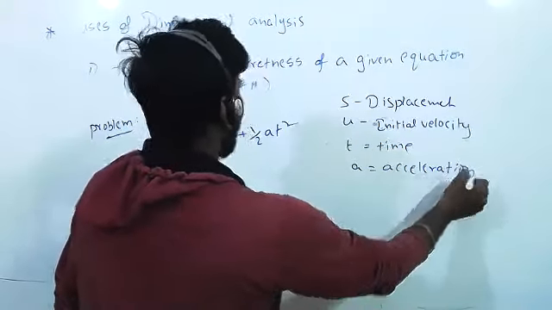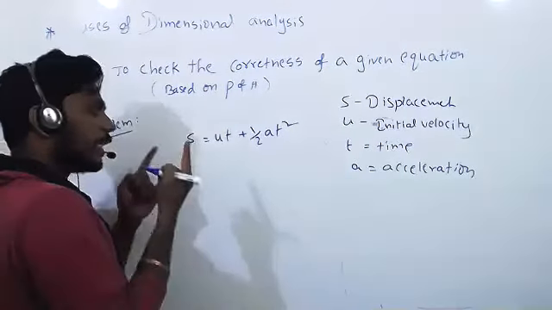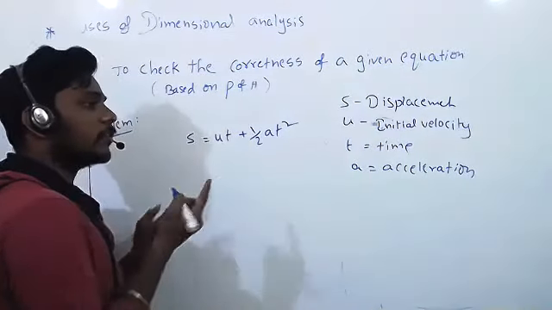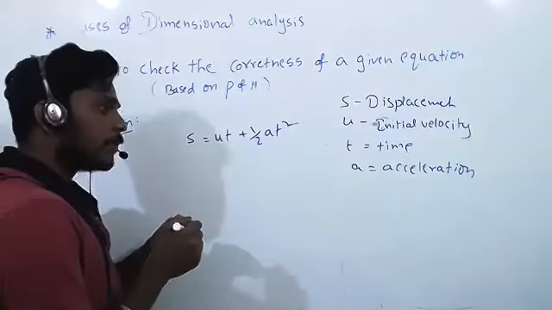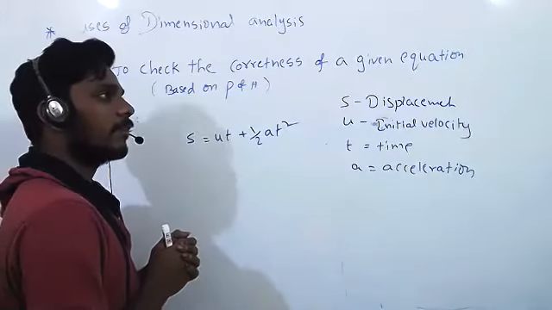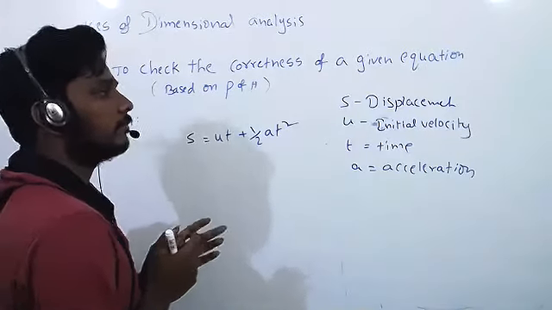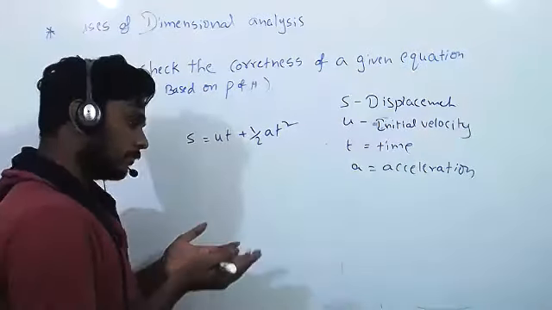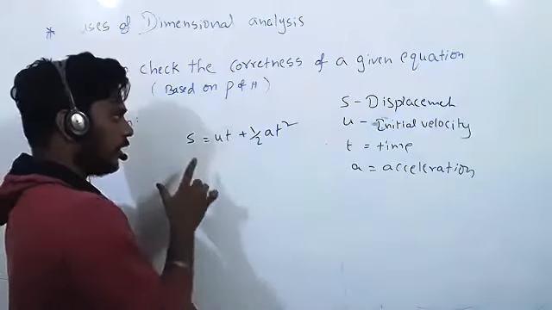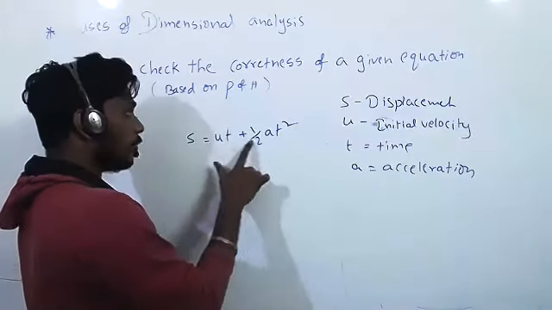So, they have given like this, right? Is it correct or not? Check. What does the principle of homogeneity state? It states that only quantities of the same dimensions can be added, subtracted, or equated. Now, S is equal to ut plus half at square.